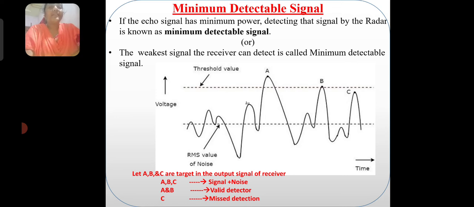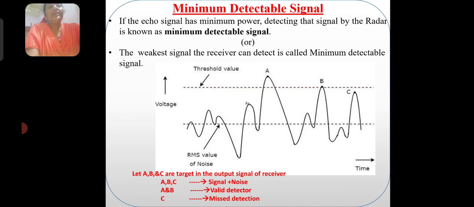Here we are taking the output signal of the receiver. So we are considering A, B, C as the targets, the target signals received by the receiver. So here this ABC is a combination of signal plus noise. A and B are valid detections and C is the missed detection. To explain the minimum detectable signal, we are assuming that ABC are the targets.